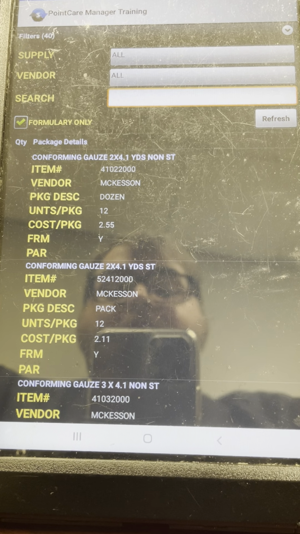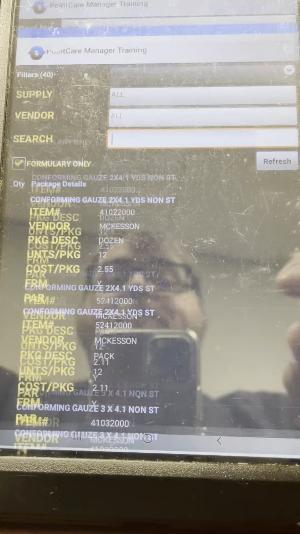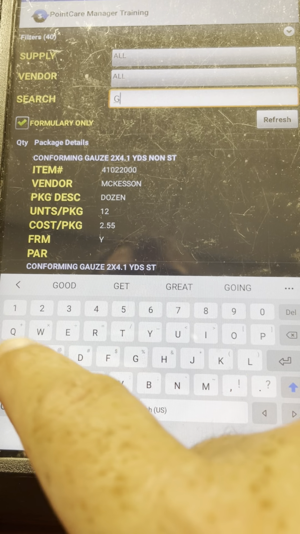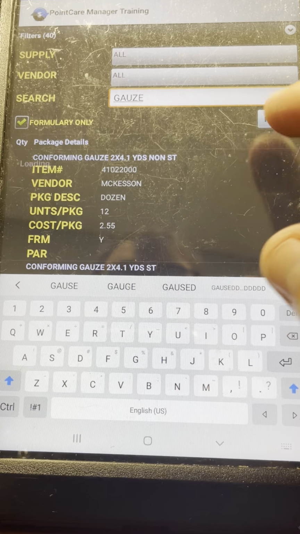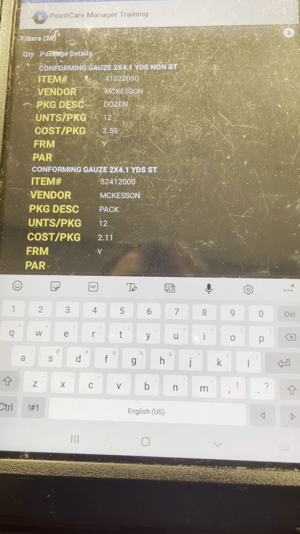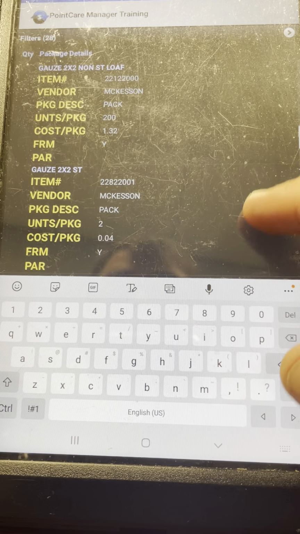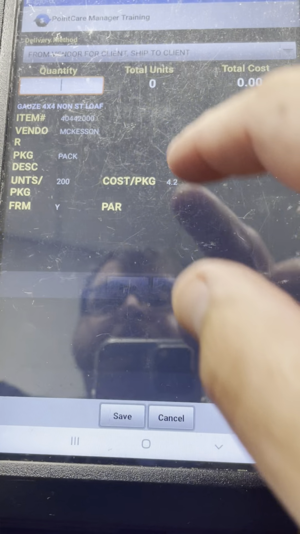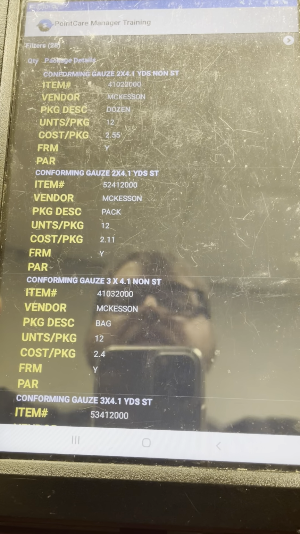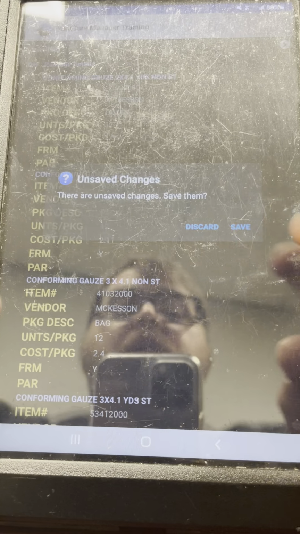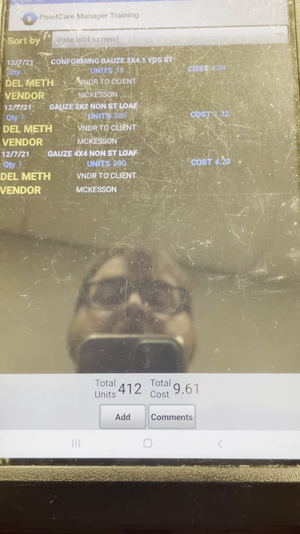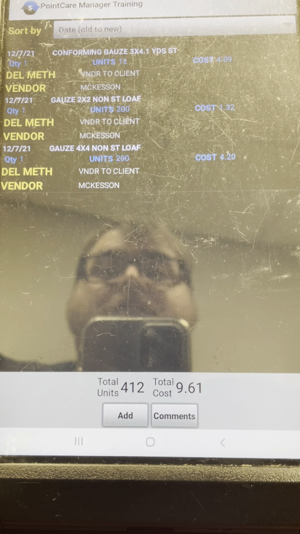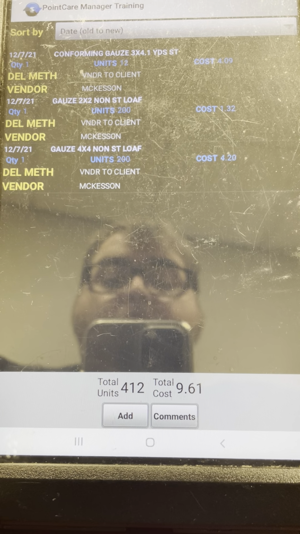Okay. If there was something in particular that you were searching for, you can actually use the search bar. And it'll give you anything that you have with that particular one in there. So you would look for whatever you want. And let's order one of those. Save. Okay. And then we're going to click save. So that is what you would do if you wanted to order supplies to the patient's house. And if you notice it, we'll be able to see how we ordered that.